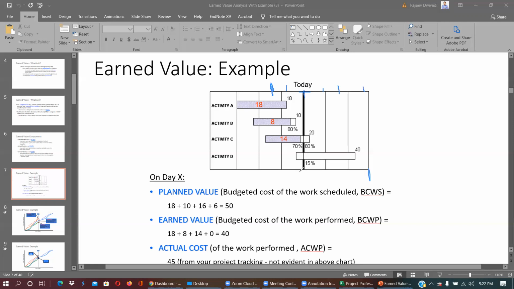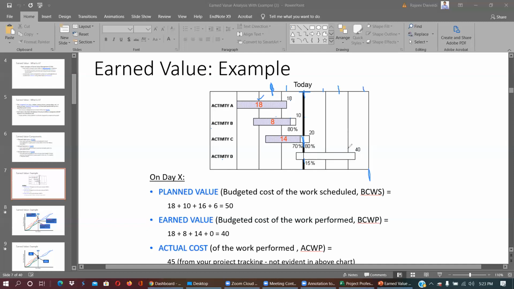Here you can see activity A requires 18 days and it is done. So this is completely done. Activity B should be done by this time, and I'm monitoring, and I got to know only 80% of work has been done. Out of 100%, only 80% work has been done. This activity, by this time, should be 80% completed. However, it is only 70% completed. Activity D should be done by this time, 15% should be completed by this time.